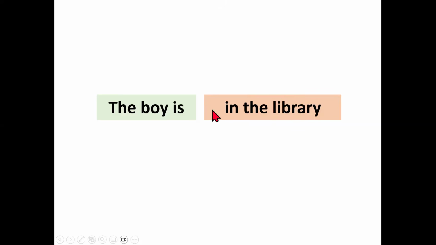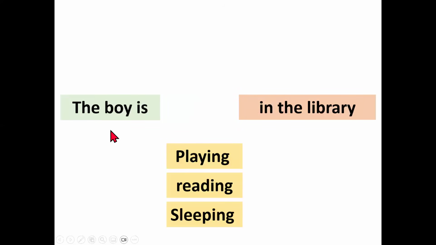Because there is no need of the khabar. We know that if the boy is in the library, what will he do there? Of course he will do reading there. Suppose I add the predicate to these two things, and I give you a few hints: the boy is playing in the library, or the boy is reading in the library, or the boy is sleeping in the library.